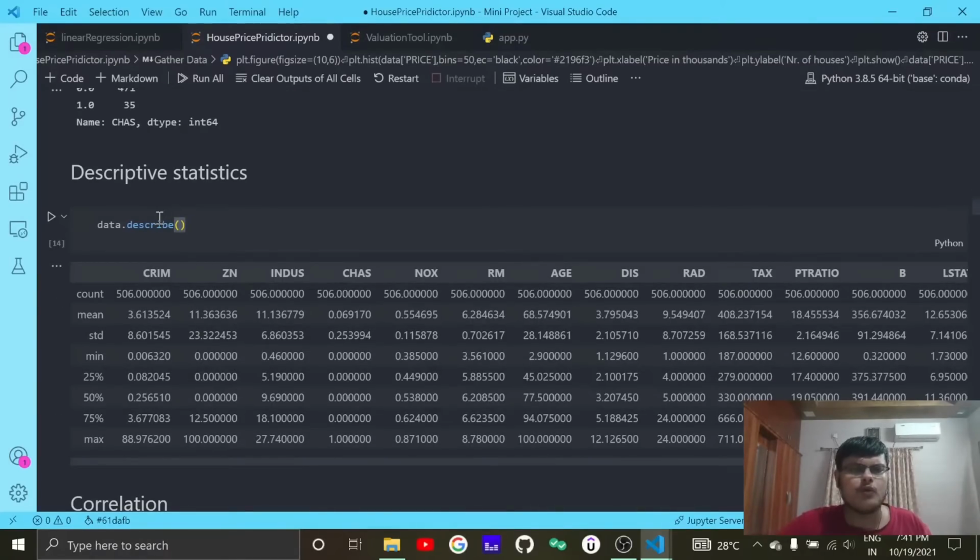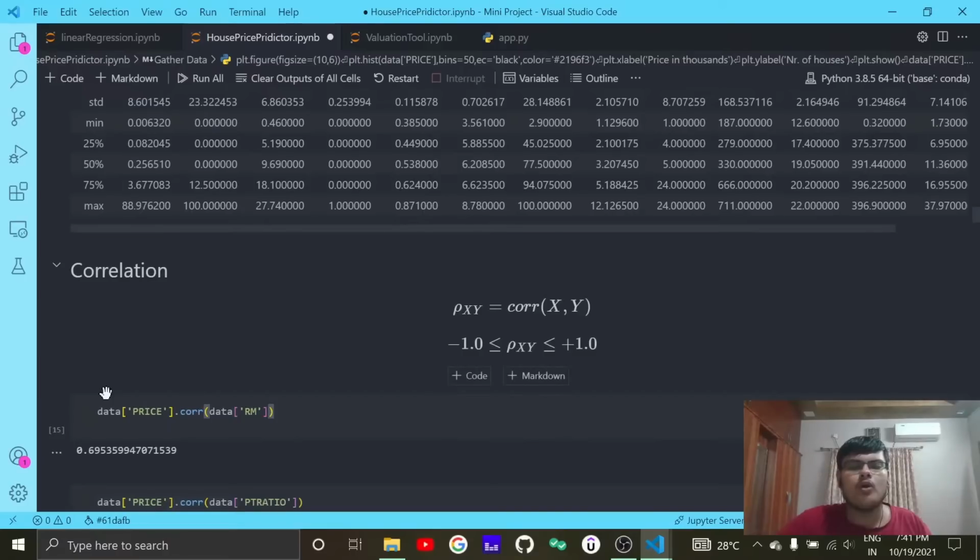You can always have a look at the descriptive statistics of the data, that is the mean, median, and mode of the data, the median being at 50%. Then you can look at the correlation, because this is the most important thing when it comes to looking at the parameters and their impact on prediction. So what correlation will give you is a number.